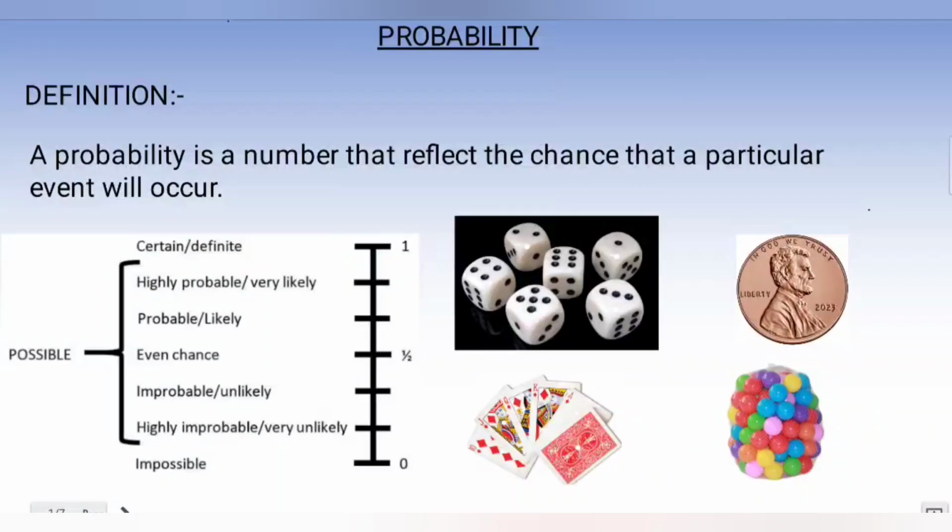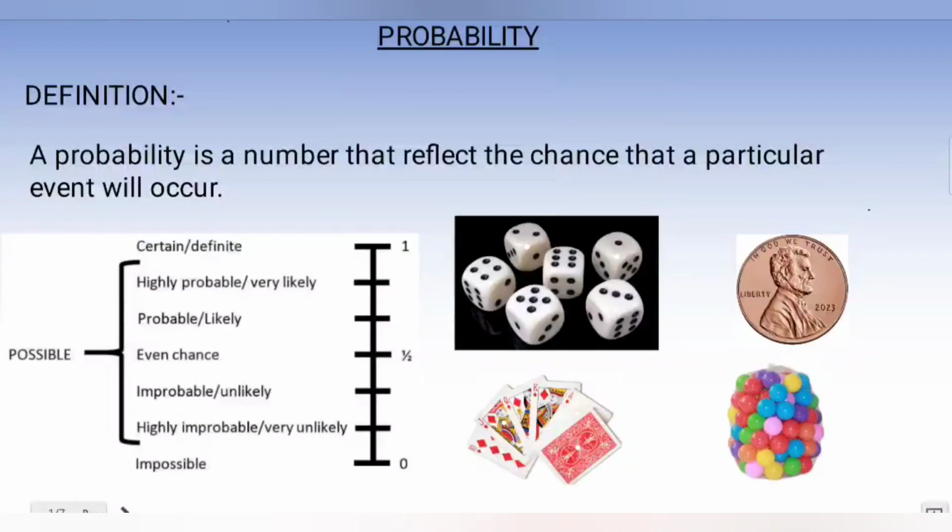And it's very important, the answers to any probability question vary from 0 to 1. Just go to this picture, the first picture. You can see the spectrum of probability that I indicated here. Here 0 means, do you see 0 here? This one. 0 means it is impossible, that event is not going to happen. Like throwing a dice and expecting a number 7. It is not going to happen, because on a dice we know numbers are from 1 to 6. So that event is not going to happen.